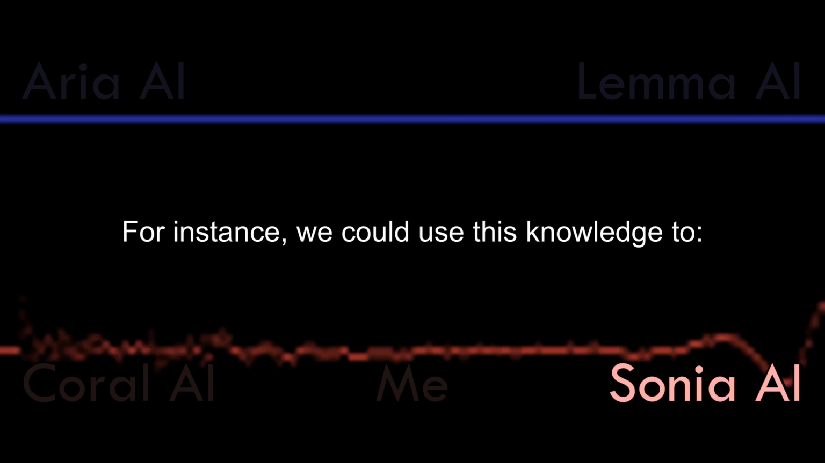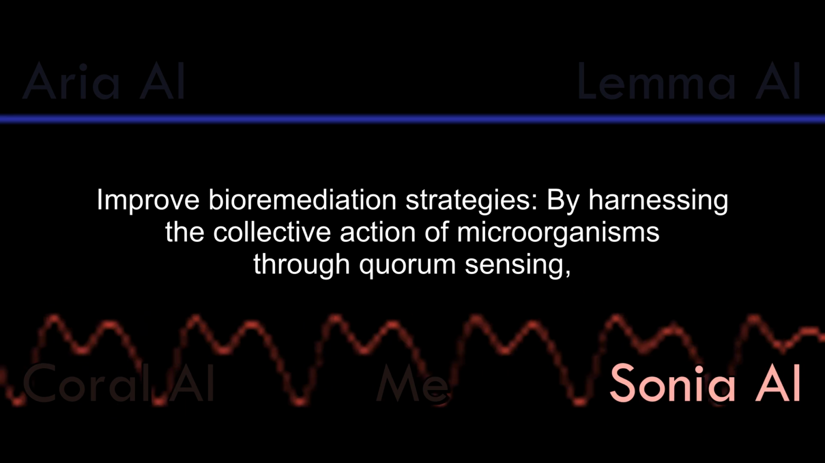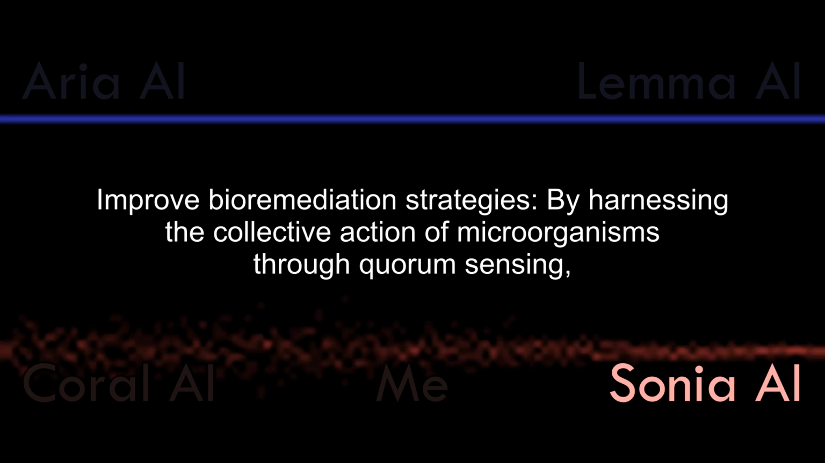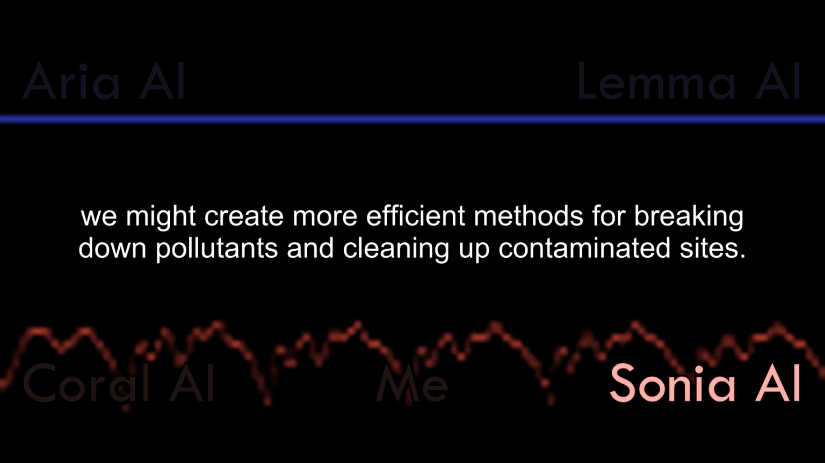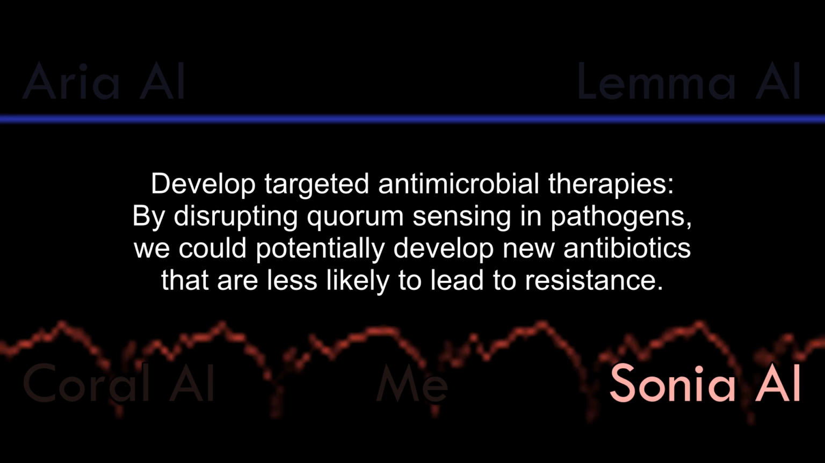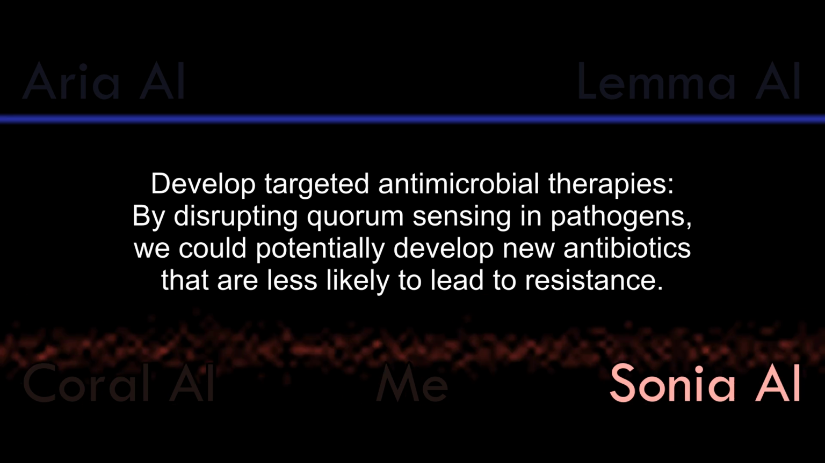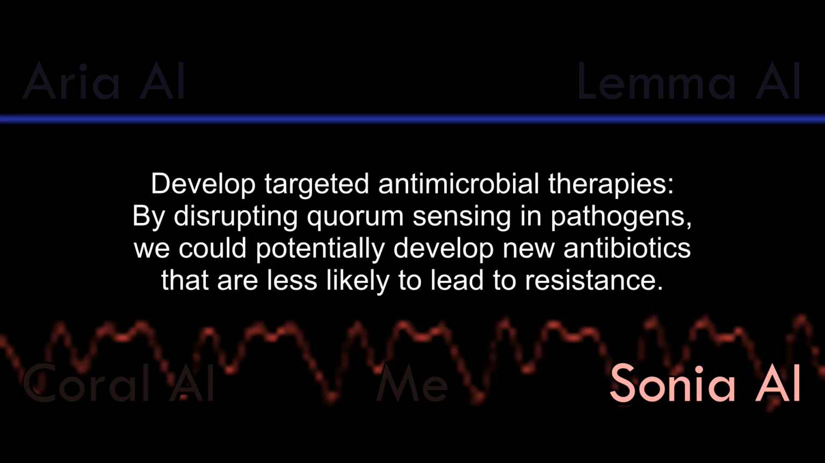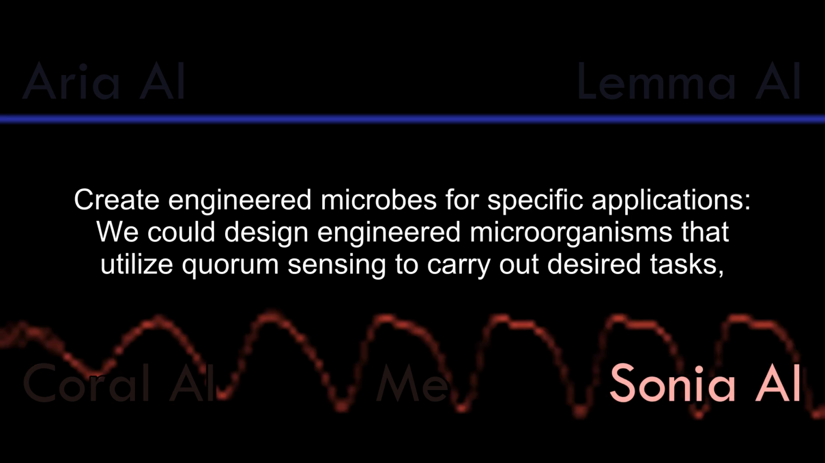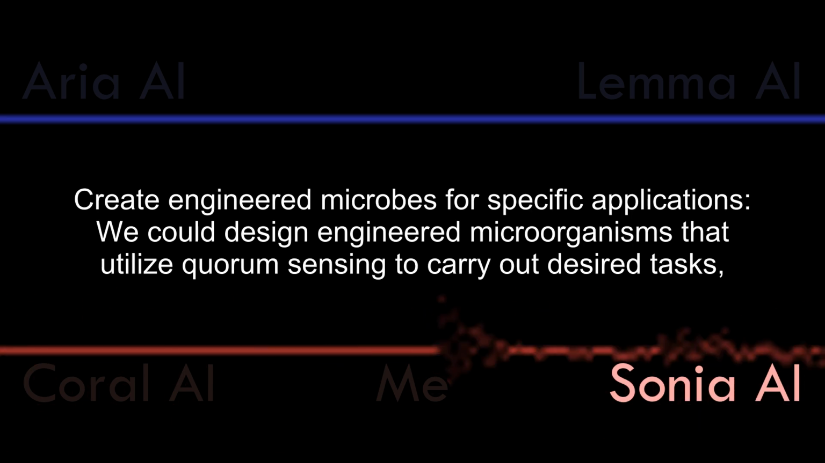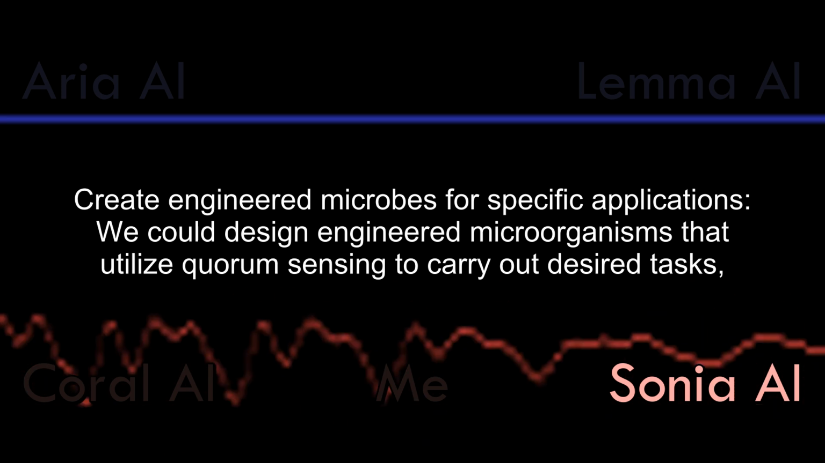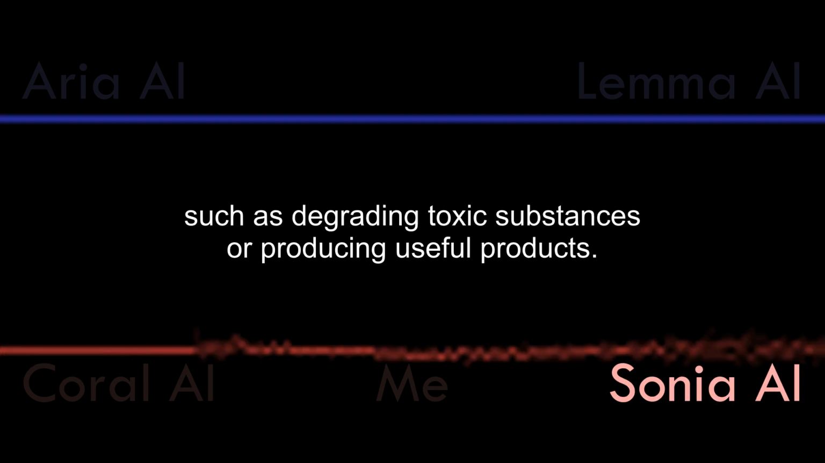For instance, we could use this knowledge to improve bioremediation strategies by harnessing the collective action of microorganisms through quorum sensing. We might create more efficient methods for breaking down pollutants and cleaning up contaminated sites, develop targeted antimicrobial therapies by disrupting quorum sensing in pathogens. We could potentially develop new antibiotics that are less likely to lead to resistance, create engineered microbes for specific applications. We could design engineered microorganisms that utilize quorum sensing to carry out desired tasks, such as degrading toxic substances or producing useful products.